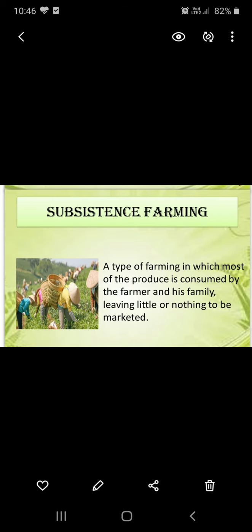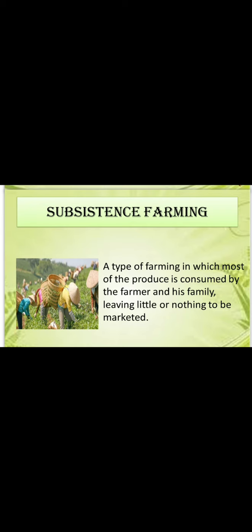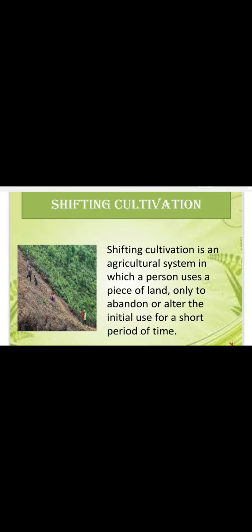Now, the next one is primitive subsistence agriculture. It includes shifting cultivation and nomadic herding. Shifting cultivation is practiced in thickly forested areas. We can take the example of the Amazon basin, tropical Africa, parts of Southeast Asia and Northeast India. These are areas of heavy rainfall and quick regeneration of vegetation.